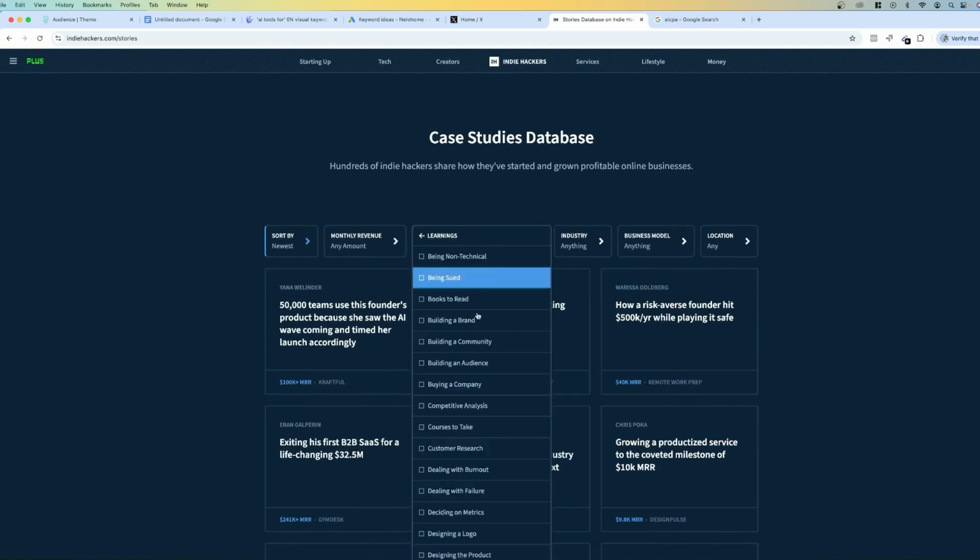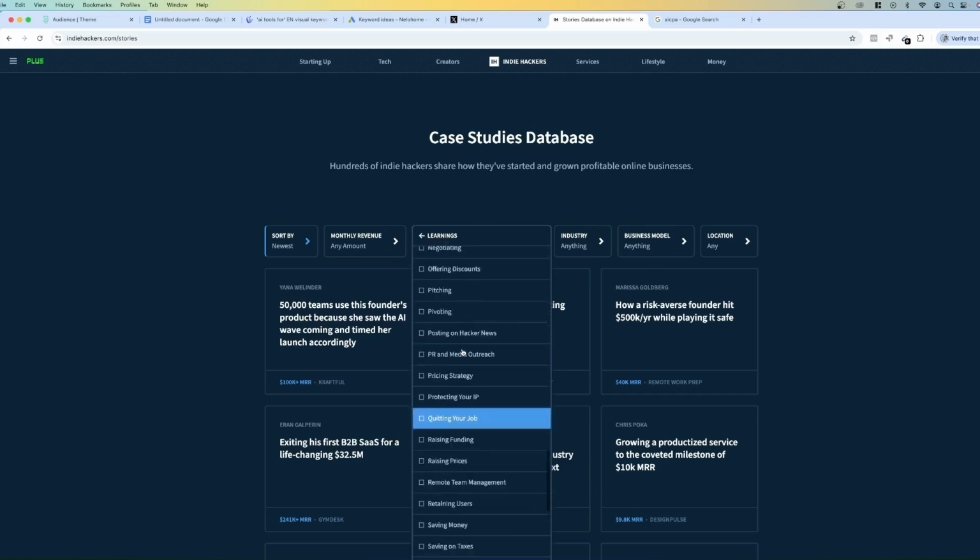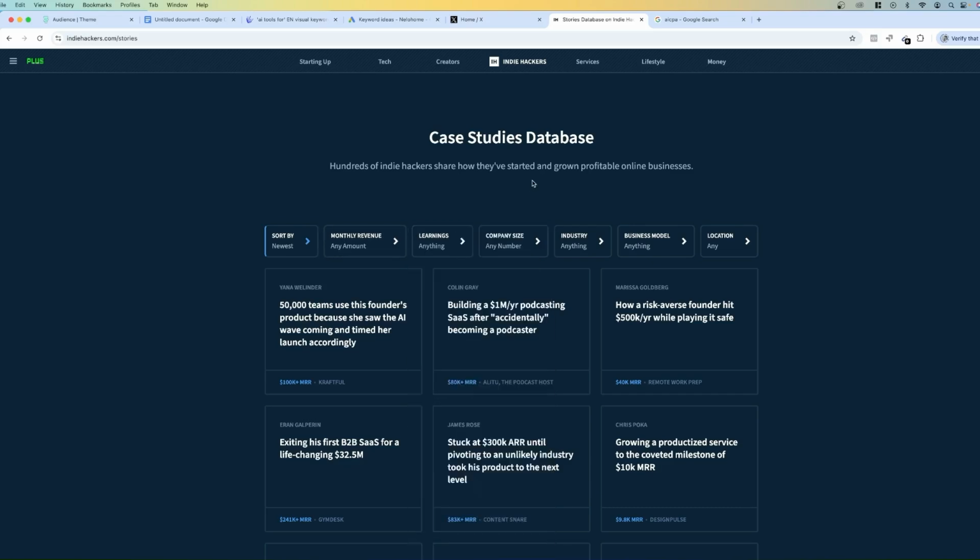They've also got this right here for learning. So, I mean, there's tons of topics here that you can look at, which is really good. So this website is also a goldmine. I definitely recommend you sign up either way if you're going down this route, because you'll just learn a lot from other founders that have built SaaS companies, where they messed up, what tools to use, what frameworks to use. Like, it's just a great site.